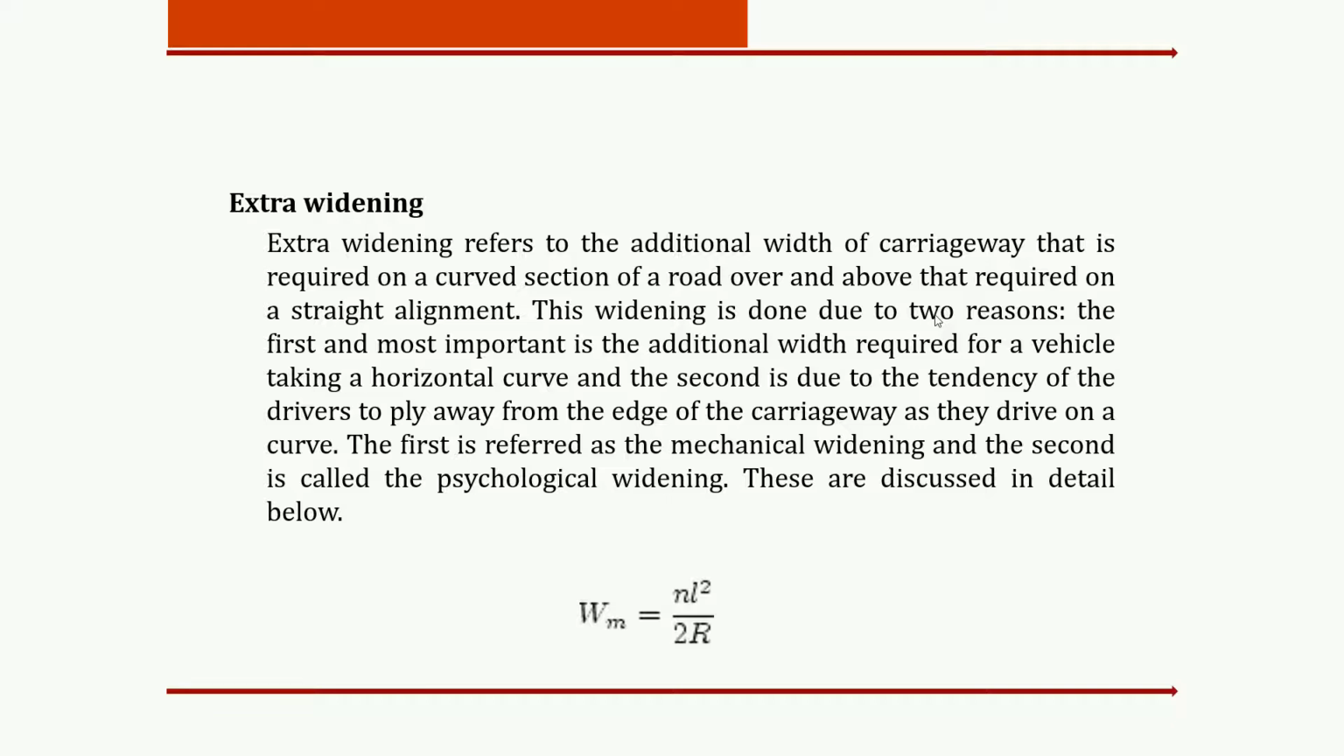So as per the IRC recommendation, extra widening can be calculated by this formula. Here you can see this is a mathematical formula. Wm is equal to nl square divided by 2r, where r is the radius of curvature and l is the specified length which is given as per the IRC recommendation. So by using this formula we can calculate the extra widening.